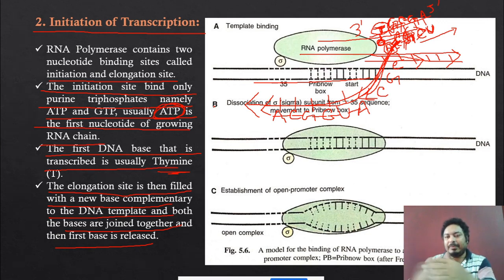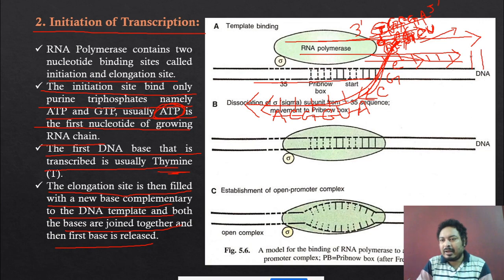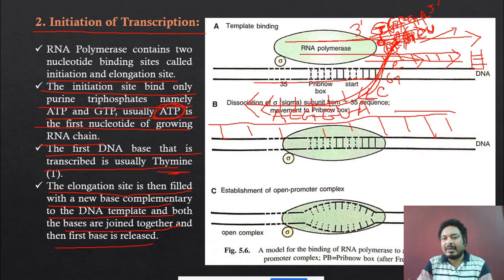Finally, when the RNA polymerase is reaching the end point, suppose this is the end point of the DNA, at the end point, when the RNA polymerase reaches, this RNA chain is detached from the RNA polymerase, and this RNA chain is coming out completely like that. This is the RNA chain. It is also detached from the RNA polymerase. And this is the newly synthesized RNA which is formed finally.